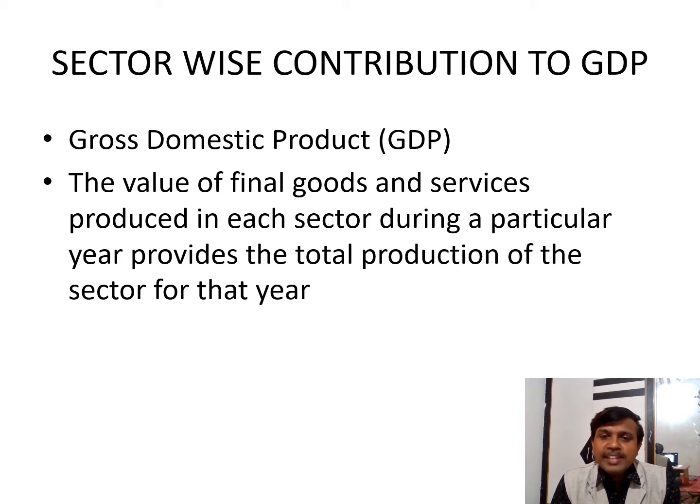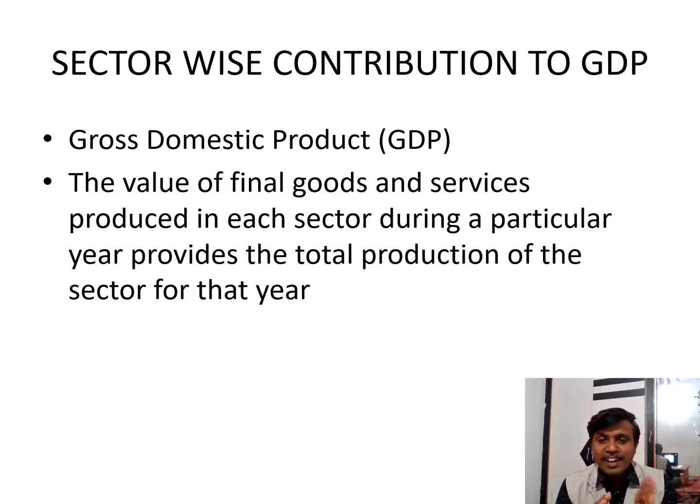Economy gets income, its own income. It is called as national income. We call it as GDP. So here we have to see what contribution is given by different sectors. We have seen the sectors, primary, secondary, and tertiary. Now it's turn to inquire, to understand what is the contribution of each sector to GDP.